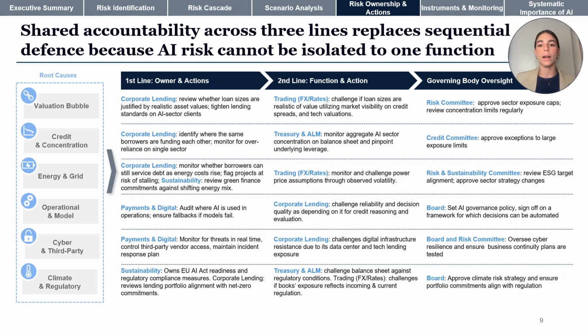And one thing worth highlighting is that we've placed AI in core operations with the board directly, because we think automation decisions are essential questions for the business, not ones to be delegated, and that level of accountability needs to sit at the top of the organization. The broader thread here is that AI risk is hard to isolate, and nearly every function in the bank is touched, and these risks interact in ways that make siloed ownership genuinely dangerous.